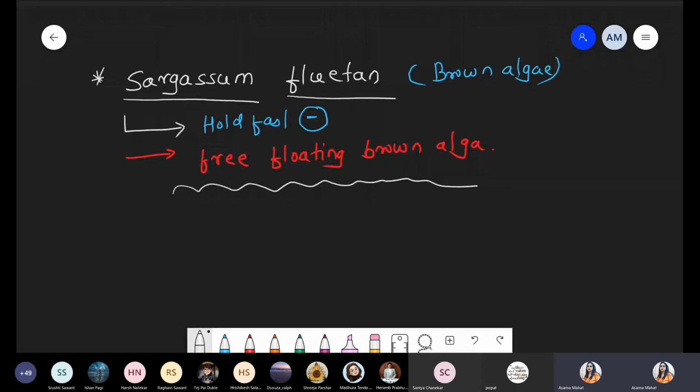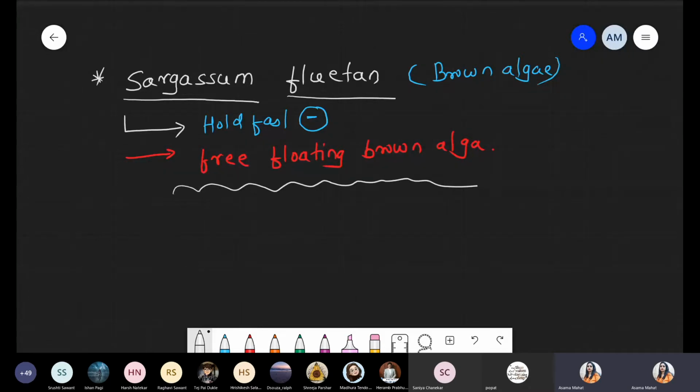So Haram, please share me the image for the Sargassum Sea. In the Atlantic Ocean, towards the North Atlantic Ocean, there is one area of the sea which is called the Gulf weed. And why is it called the Gulf weed? Because movement of boats and ships is totally absent in that area, because that water area is totally covered with Sargassum fluitans.